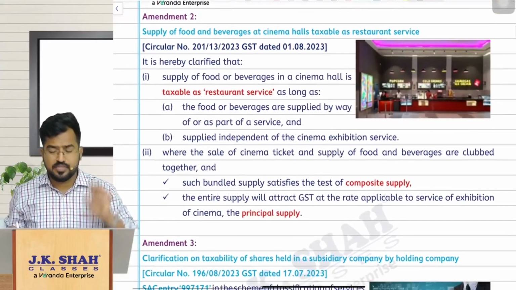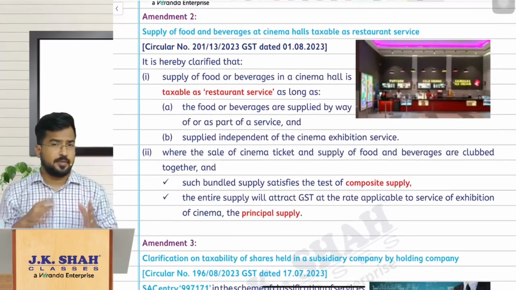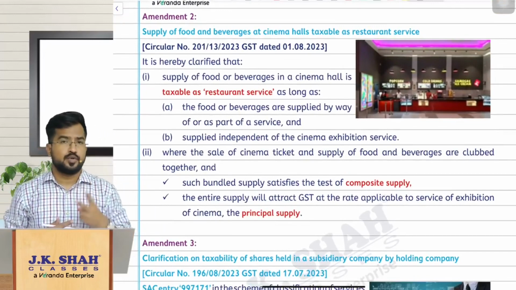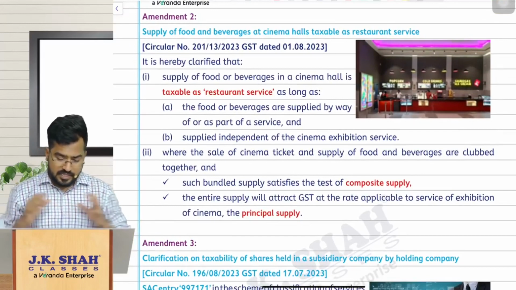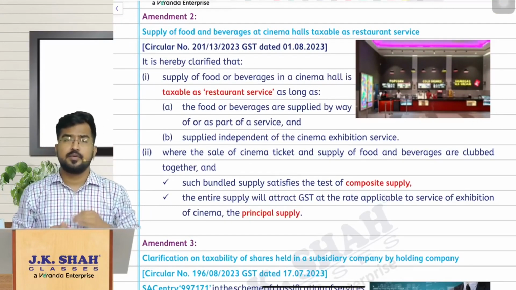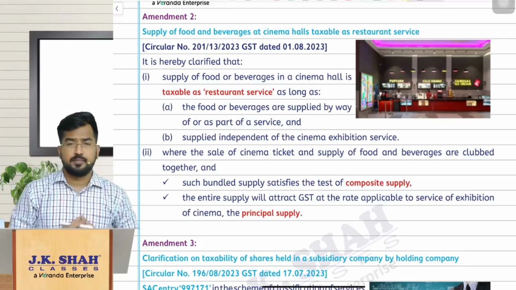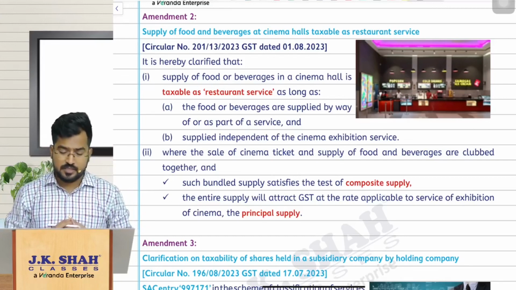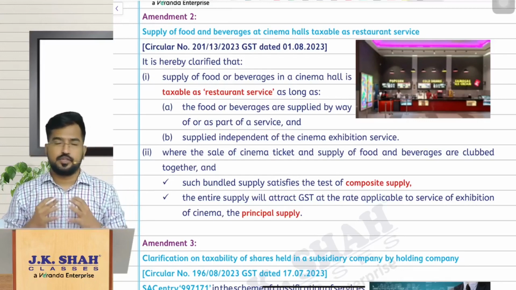Now let us move on to the second amendment. Hope you are clear with amendment number 1. So now amendment number 2. This amendment number 2 is again a very simple amendment. There was a doubt regarding when you are buying food and beverages in cinema halls, how to tax them. So that was the doubt.